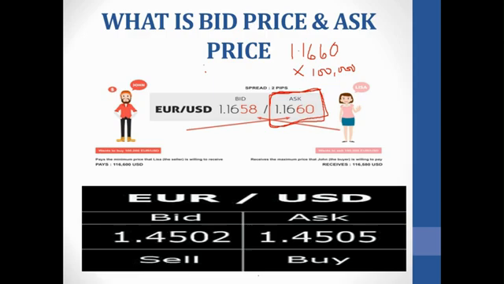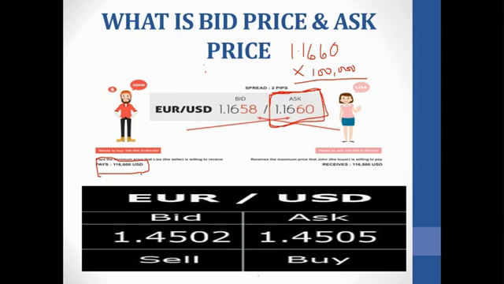What is going to happen is, if you multiply 1.1660 times 100,000, it is going to give you this amount you are seeing here: 116,600 USD. So why is John paying in USD?